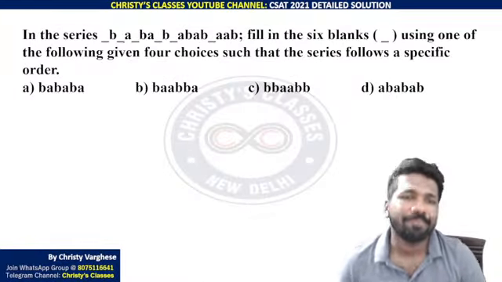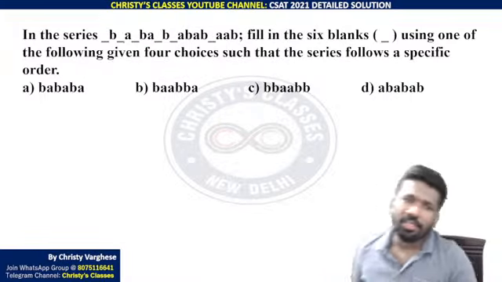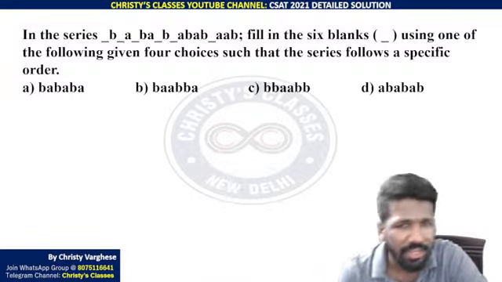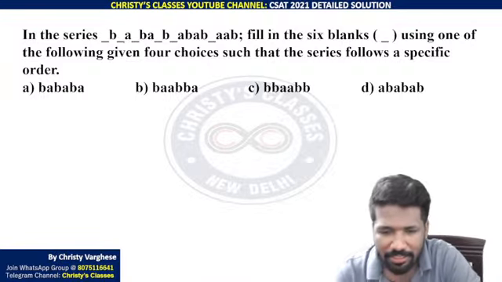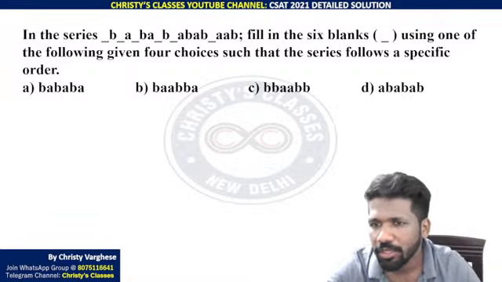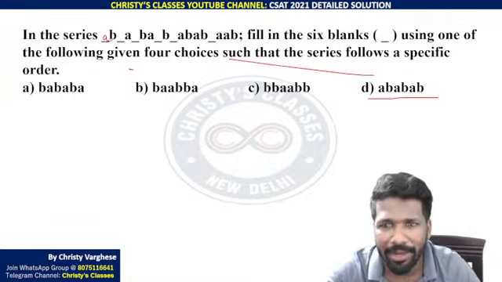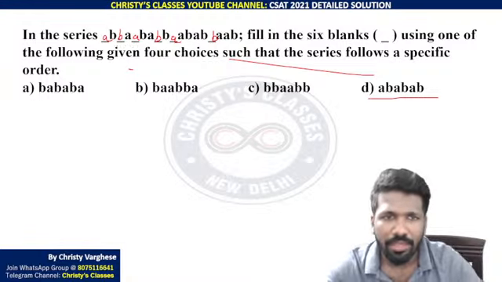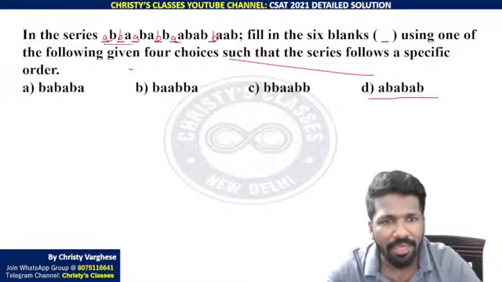Yeah, this was a series question, letter series question, alphabet series questions. For this question, what I can suggest is substitute options and see. Substituting options will take time, but that is a better way to do this. When you substitute each option, finally when you substitute the fourth option, you can see the pattern. A substitute here, then B, then A, then B, then A, then B. Now you can see the pattern. What pattern you can see? A, B, B, A, A, B, A, B, B, A.